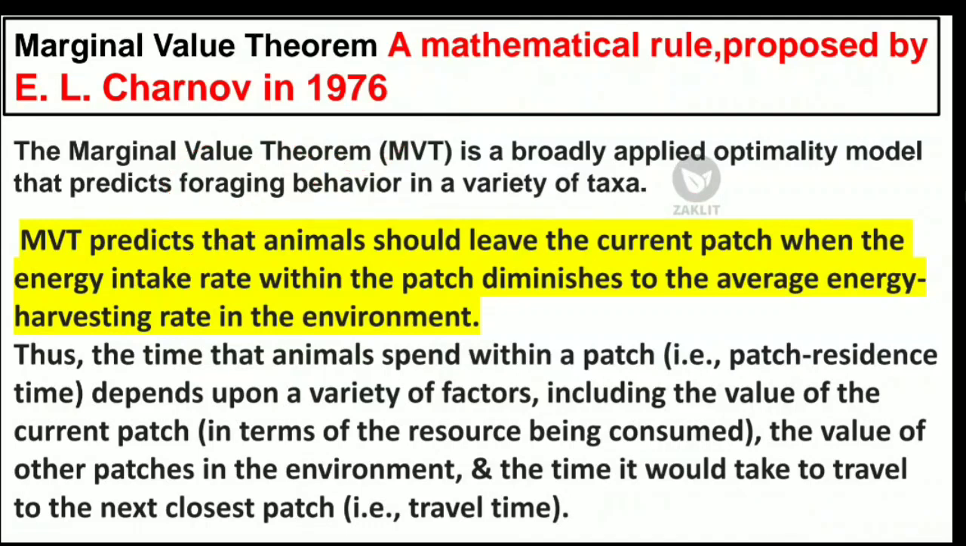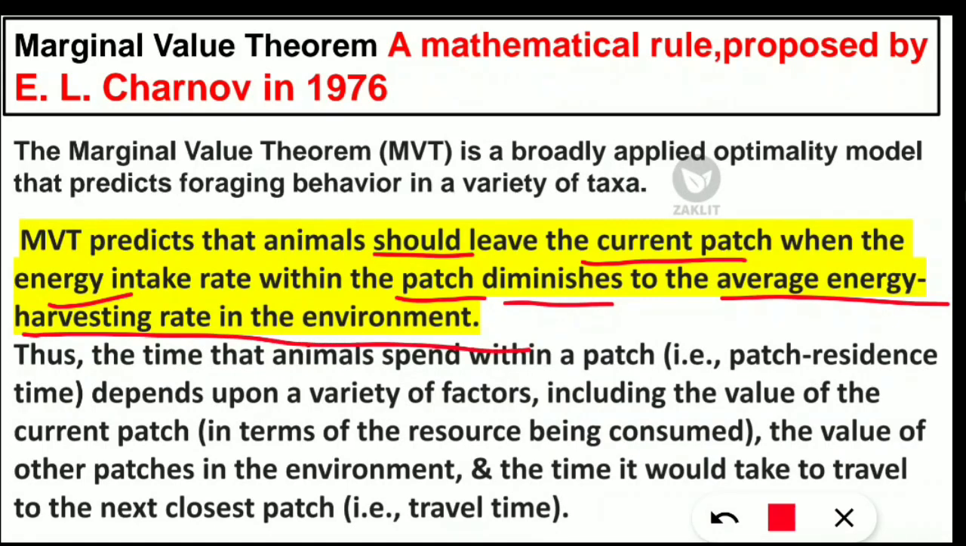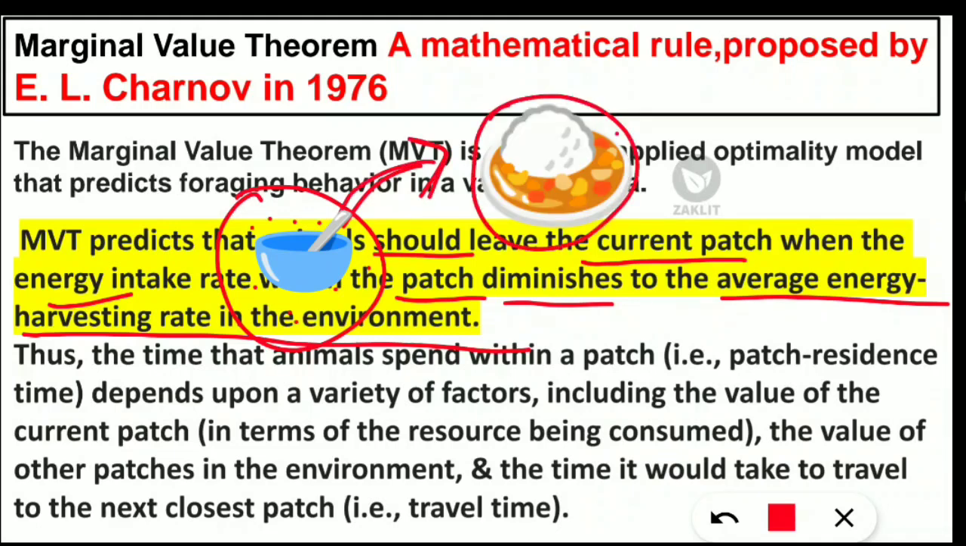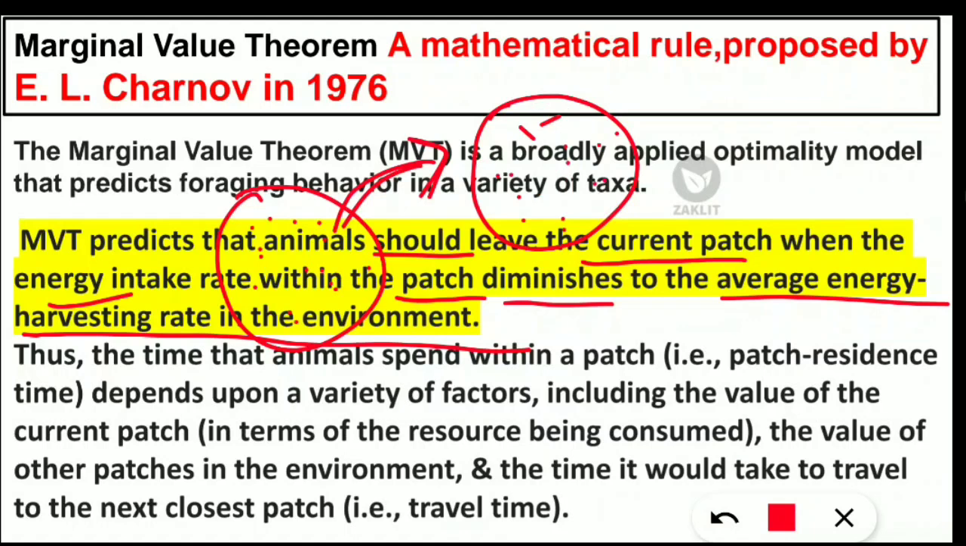What it does is predict that animals should leave the current patch when the energy intake rate within the patch diminishes to the average energy harvesting rate in the environment. So what it is telling is that suppose there is a patch where food is available for the animal. As per this theorem, it predicts when the animal should leave this patch. Yes, when more energy is required for the animal to search for food in a patch, then that animal should leave that patch and go to another patch where there are more resources, more food available. So when to leave that place, that is the prediction of the marginal value theorem.